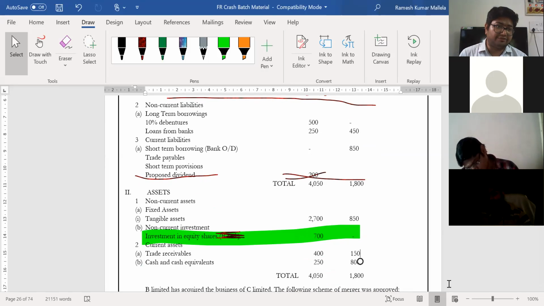And so asset side, if you see, it's going to be 3,550. Other investments are 450. And debtors would be 100 we have deducted on either sides earlier.